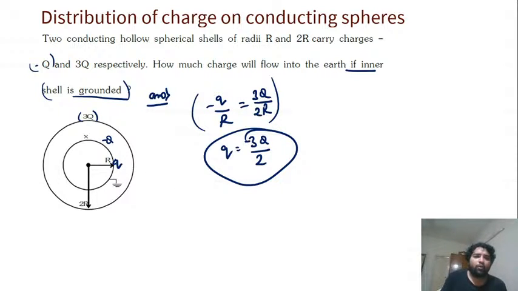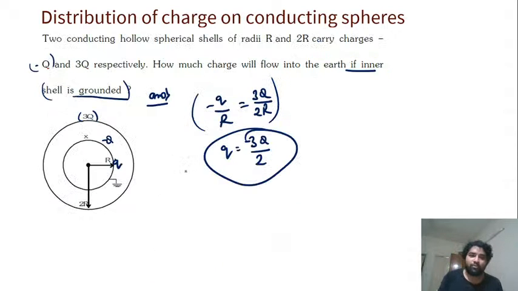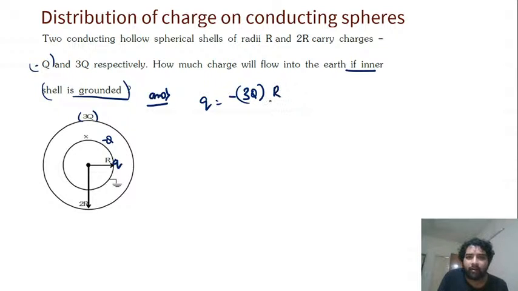So minus 3Q by 2 is the final charge. Let me tell you again, we got this formula: Q is equal to minus QA by B. I will use this only. We can solve it separately or just use this formula. Q final will be equal to minus 3Q into A, which is R by 2R. So directly we get minus 3Q by 2.